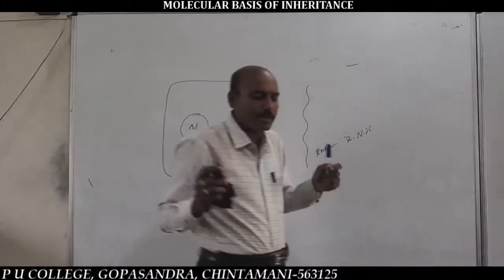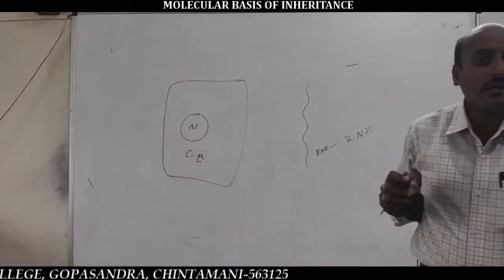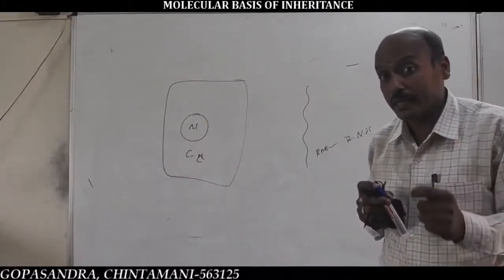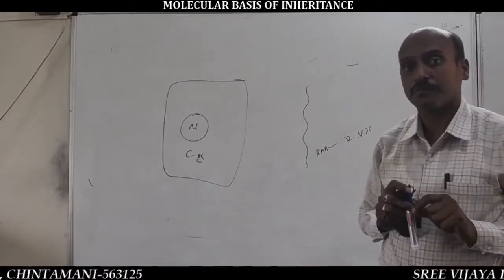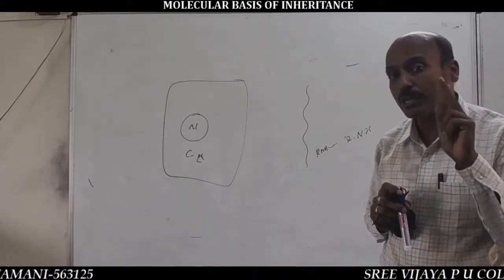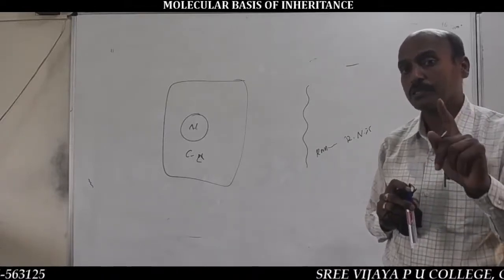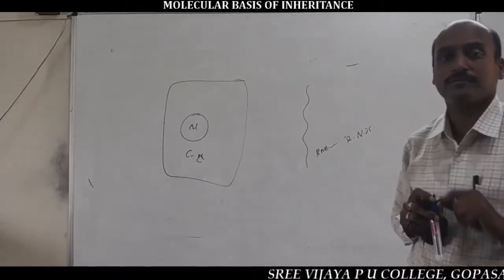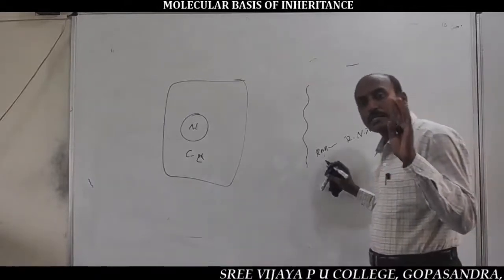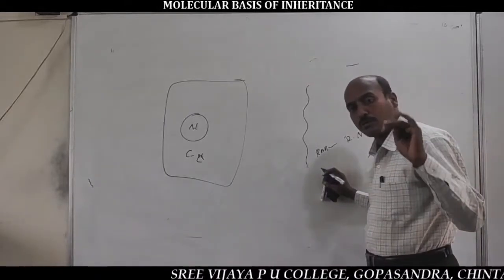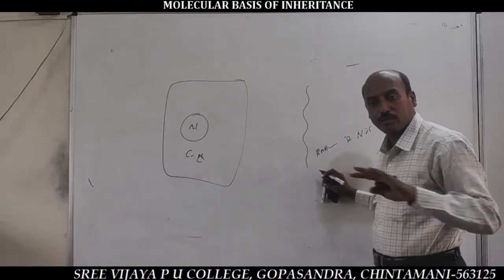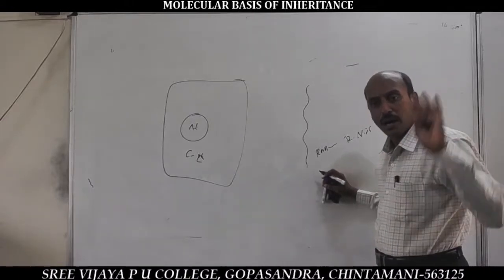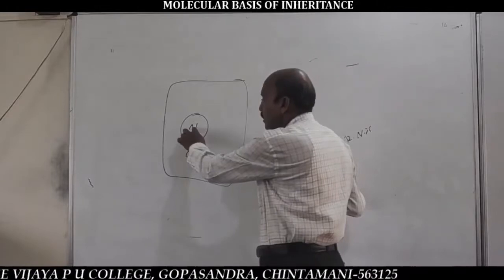But you should remember one more statement regarding DNA. DNA is frequently present inside the nucleus and in two cell organelles, chloroplast and mitochondria. So except chloroplast or mitochondria, there is no other location of DNA within the cytoplasm. But RNA is frequently present in both nucleus and cytoplasm.